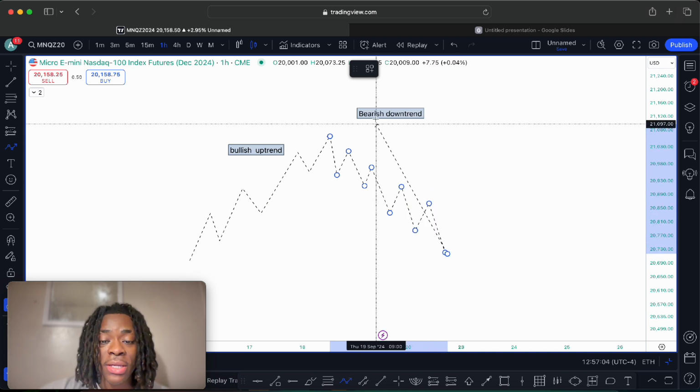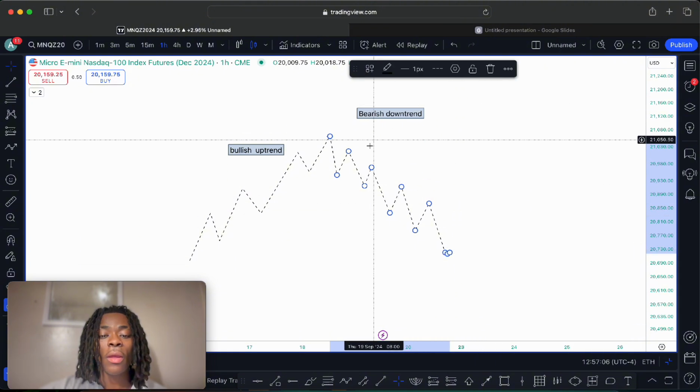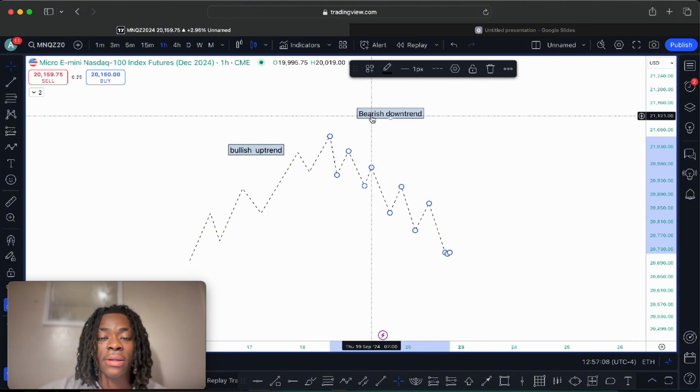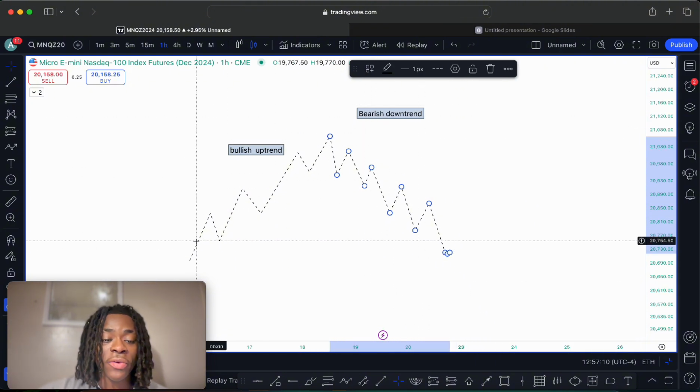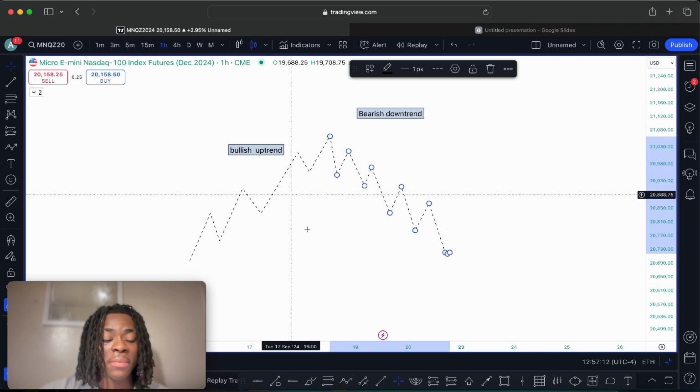So whenever you see this trend, it's called a bearish downtrend. Whenever you see this trend, it's called a bullish uptrend.